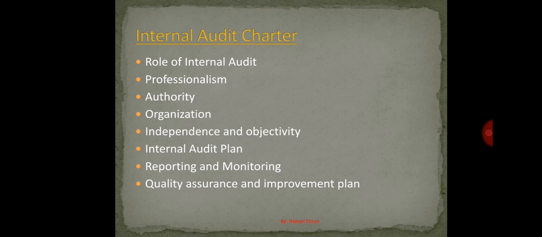Competency, this is the fourth one. We should always maintain our knowledge, skills and experience at a level acceptable to maintain high standards. Okay, so how can we do it?